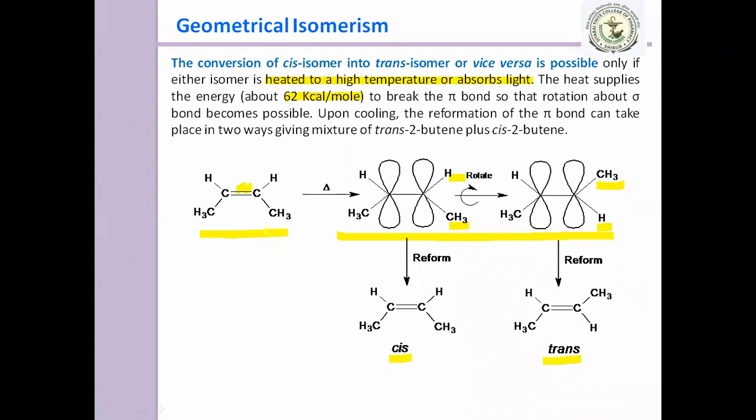There are two types of isomerism: structural isomerism and stereoisomerism. Structural isomerism has 5 different types. Just give the 5 types. Chain isomerism, position isomerism, functional isomerism, metamerism, and tautomerism. Yes, exactly. Very good. And there are 2 types of stereoisomerism, which are those? Geometrical isomerism and optical isomerism. Exactly. Very good.